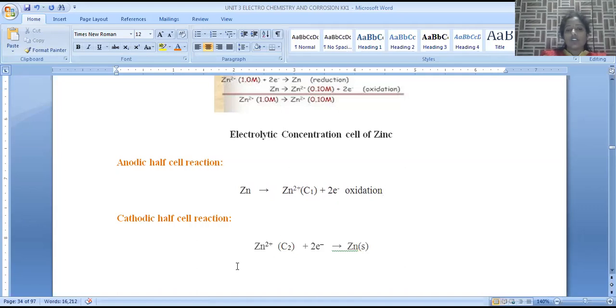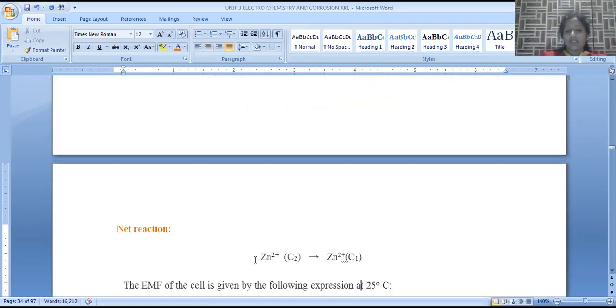These released electrons are gained by the Zn2+ ions in the cathodic compartment, which has a large amount of Zn2+ because the C2 concentration is higher. These Zn2+ ions gain 2 electrons and convert into metallic zinc. The net reaction is Zn2+ of C2 concentration converting into Zn2+ of C1 concentration.